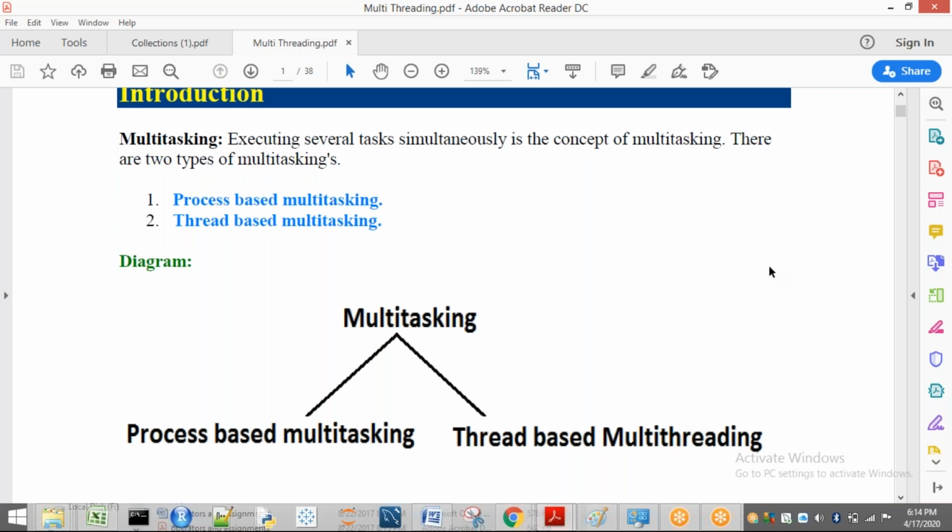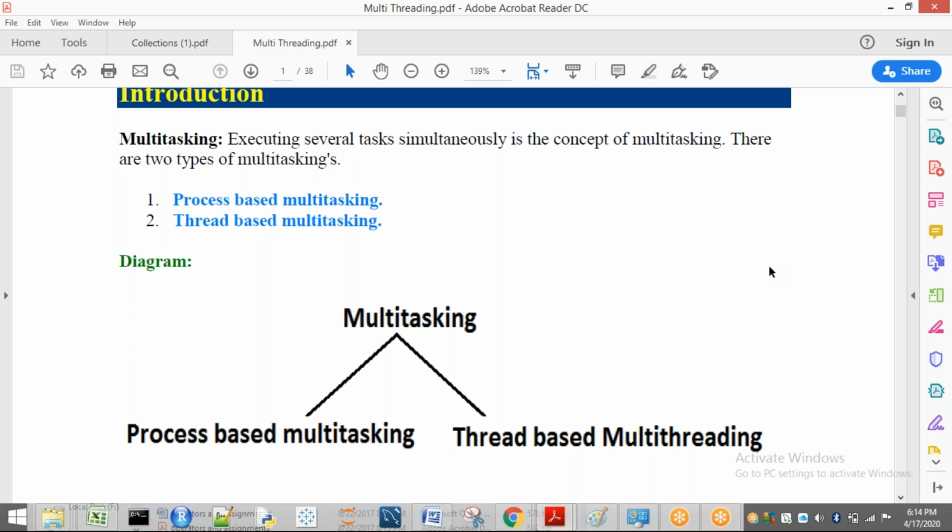That means a thread is a lightweight process. Why do we call a thread a lightweight process? A thread executes a sub process. If you consider the entire process, it is huge. The thread is not going to execute the entire process. Inside it we have sub processes or subtasks, and each and every subtask is executed by one thread. So we call a thread a lightweight process. I think you got some idea now.